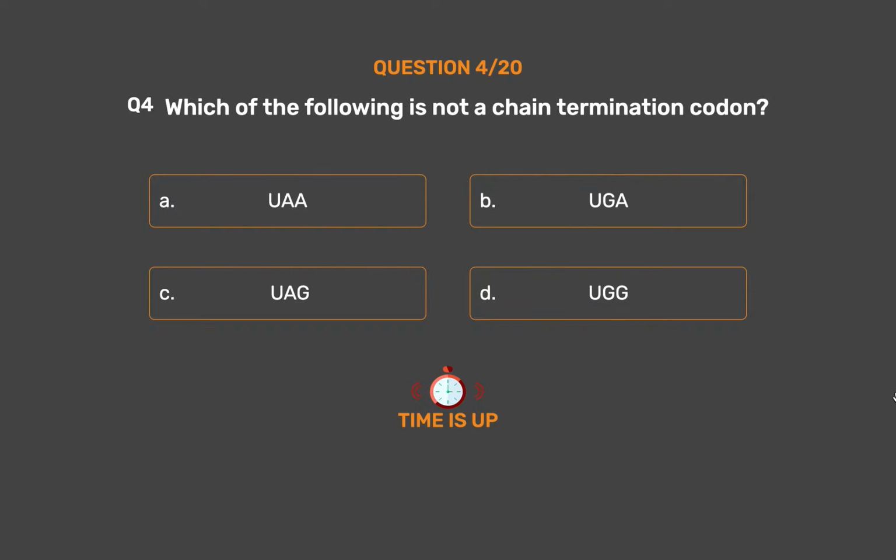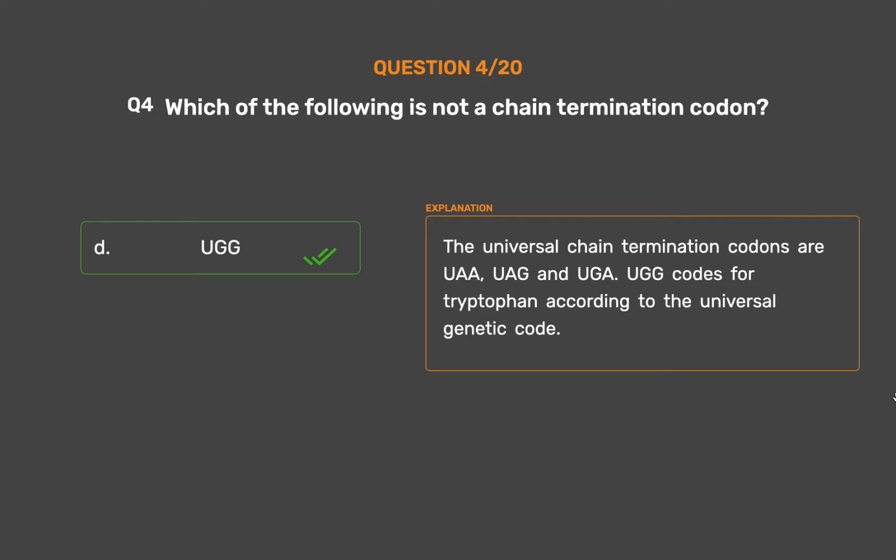The correct answer is option D. UGG. The universal chain termination codons are UAA, UAG and UGA. UGG codes for tryptophan according to the universal genetic code.